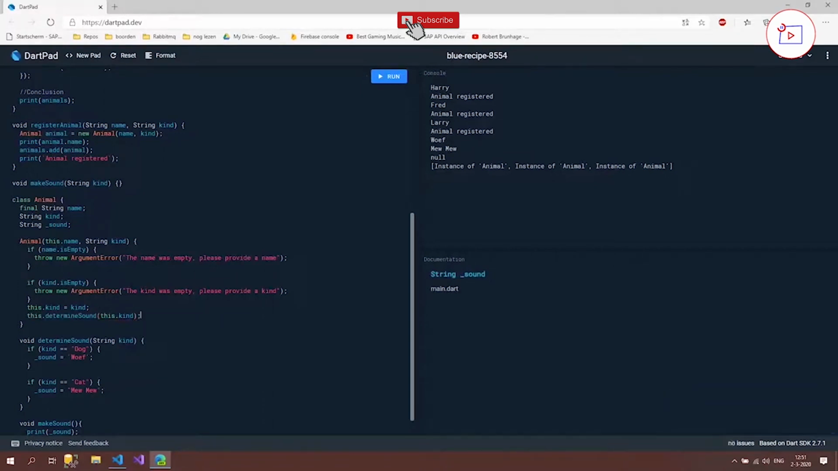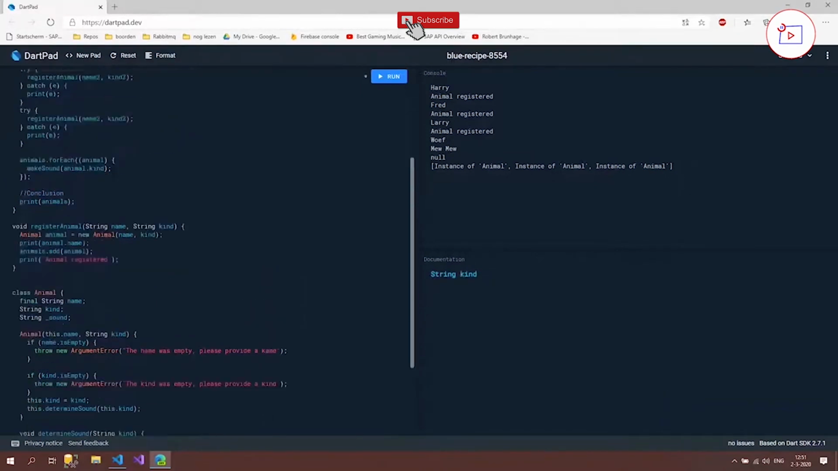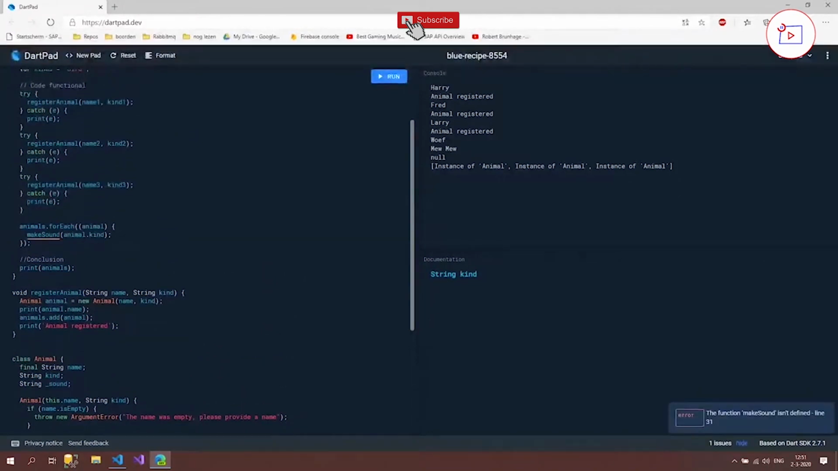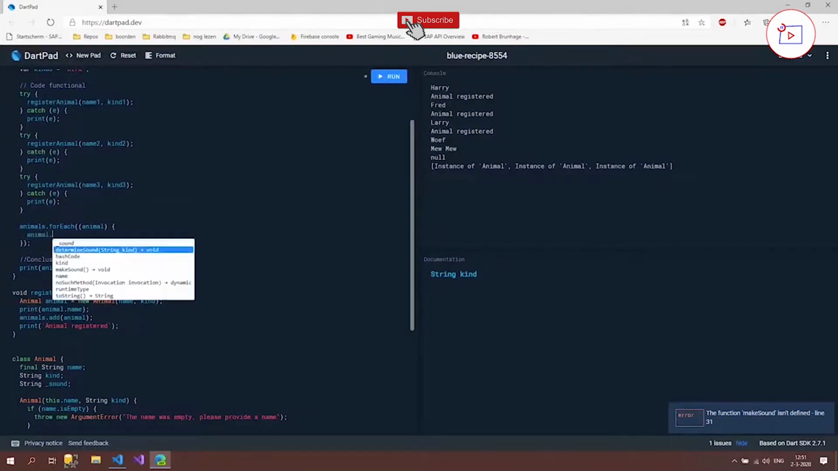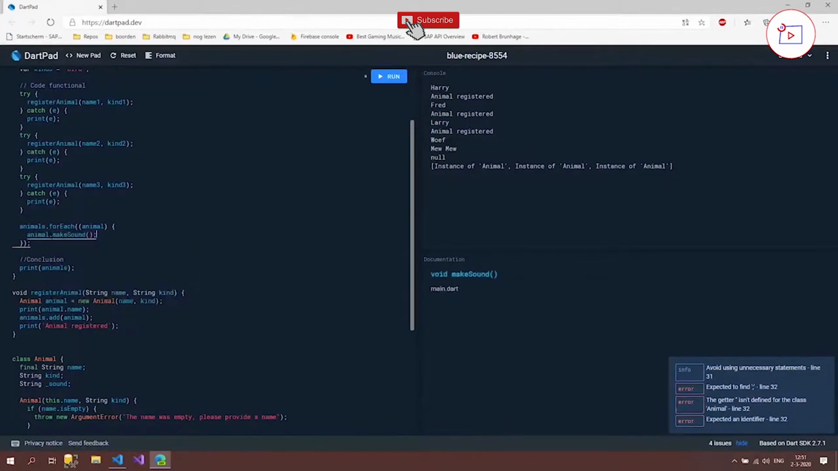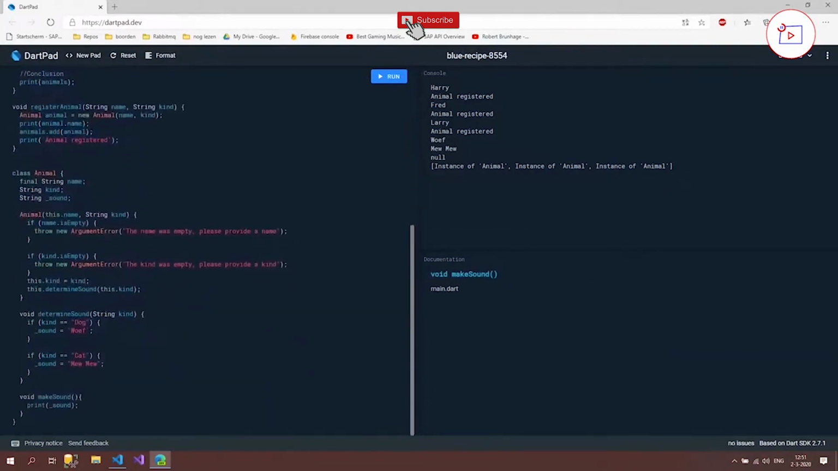So now we've done that, we can delete this method and we go up here, and now it says makeSound animal.kind, but we can now say animal.makeSound, semicolon. And if we now run this, let's take a look at it. As you can see, we have still our woof, mew mew, but now also a null value. And that is because of Larry the bird. Because the bird isn't registered, so it doesn't have a sound.